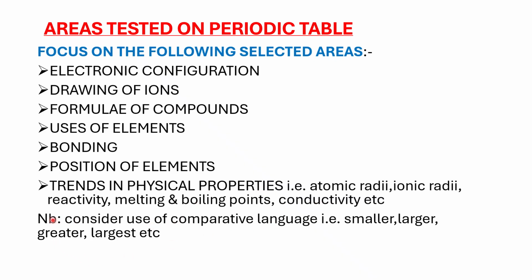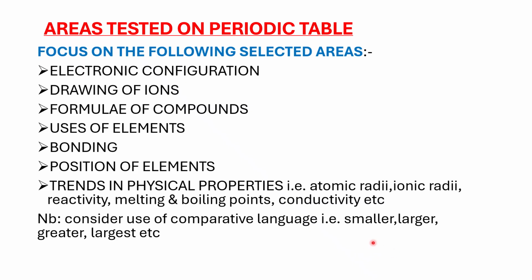And then what I want you to note, and this is very important as an examiner, when you're answering questions on elements within the periodic table, is that you need to be able to use comparative language. What I mean by comparative language is that we are comparing properties of two elements. Like we asked, compare the atomic radii of element A and B, for example. You should be able to make use of comparative language.